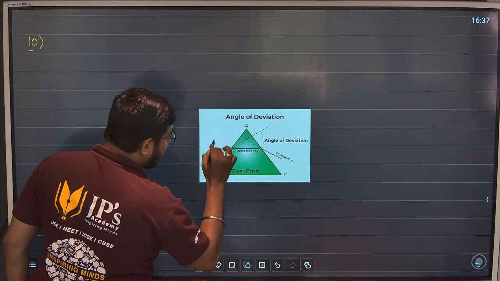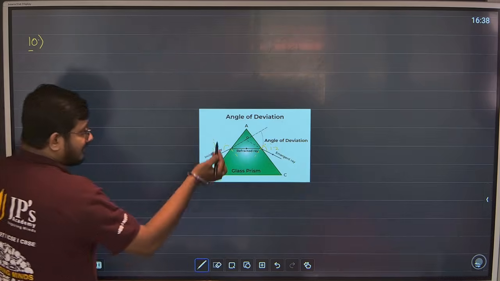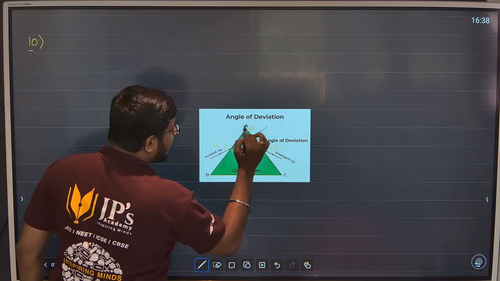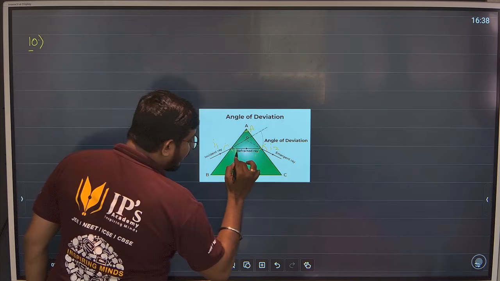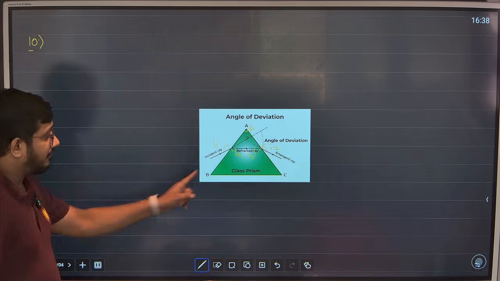We take this as I1. We take this as I2. This is the angle of prism, A. This is R1 and this is R2, the refracted angles R1, R2.